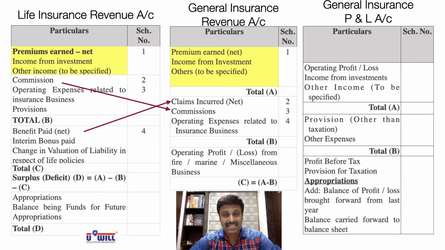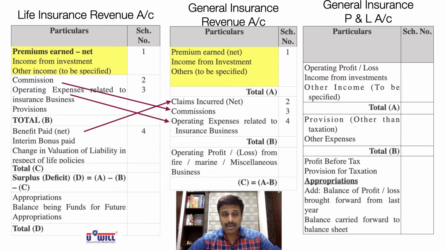Commission comes as it is in the general insurance revenue account, and operating expenses also come as they are. So how do things change? Life insurance part 3, claims, comes as the first item in the second part of the general insurance revenue account, and then both items of the second part of life insurance, commissions and operating expenses, remain exactly the same.